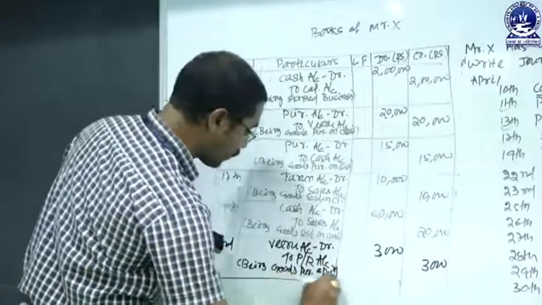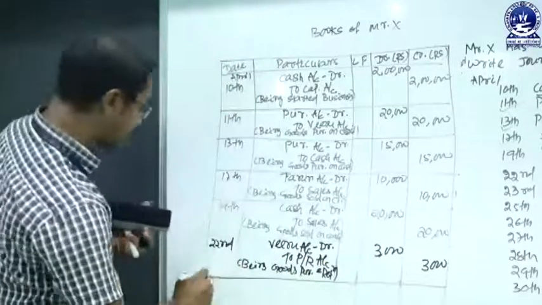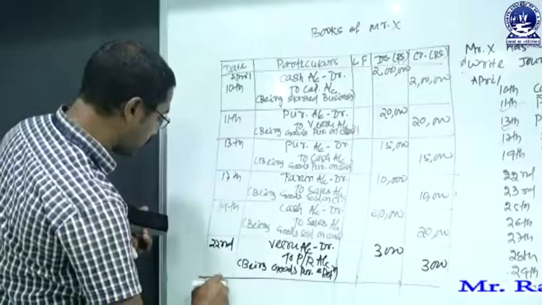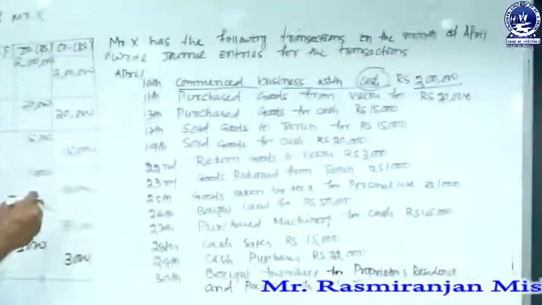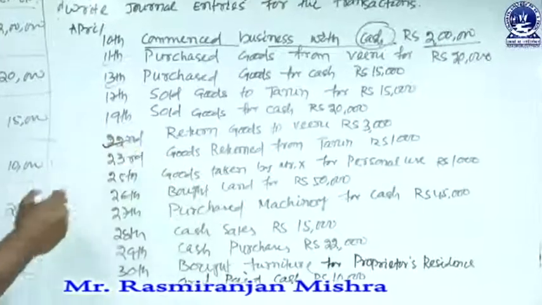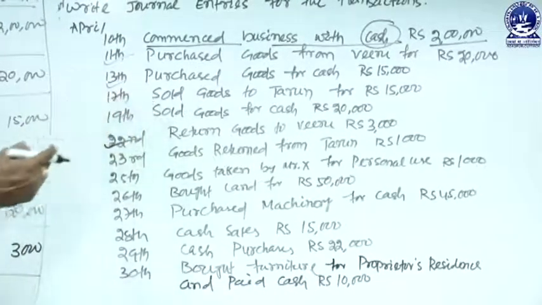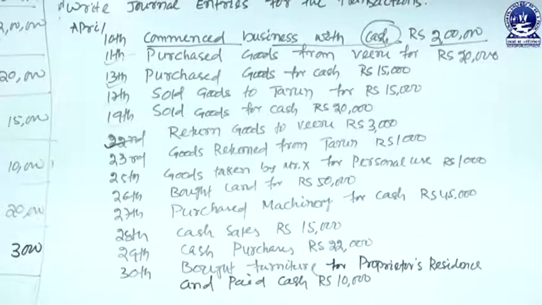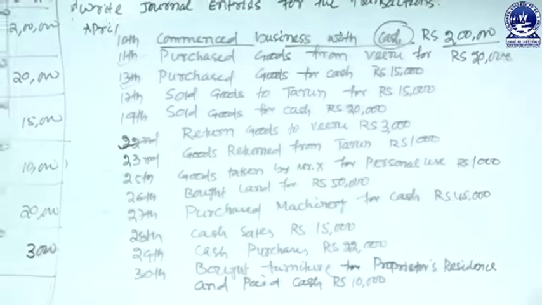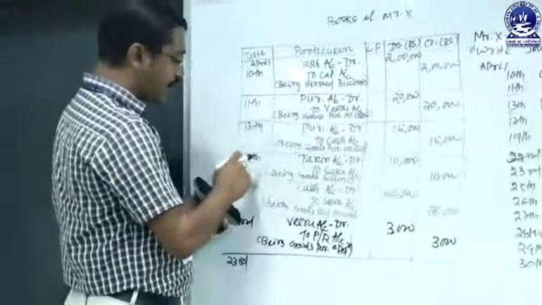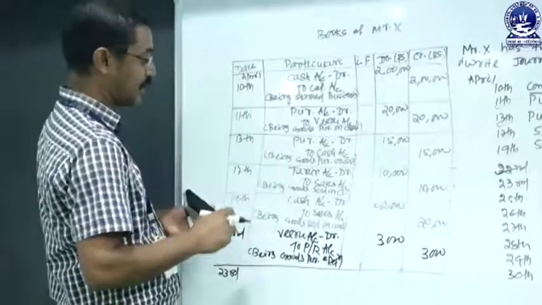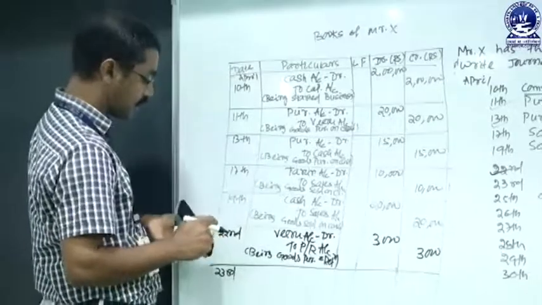The transaction is complete. Then the next transaction is made on 23 April. The transaction is goods returned from Tarun. That means we sold goods to Tarun on 17th April, but due to some problem or not according to his sample, he returned those goods to our organization. As that is a case of a sale, it is a case of a sales return. So the transaction which was made on 17th April, the reverse entry is made on 23 April.